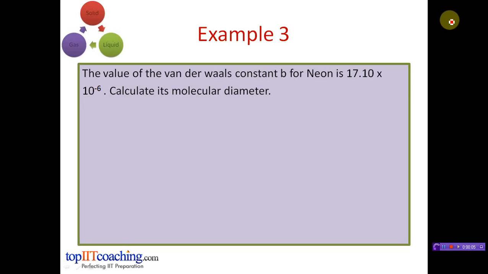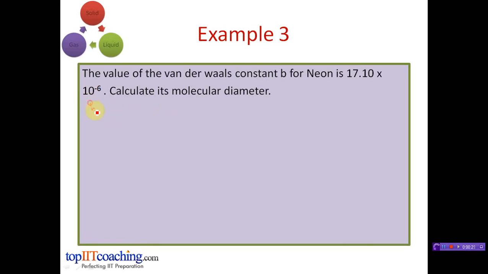Let's take an example. The value of the van der Waals constant b for neon is given to us, that is 17.10 into 10 raised to minus 6. We have to calculate the molecular diameter of neon.